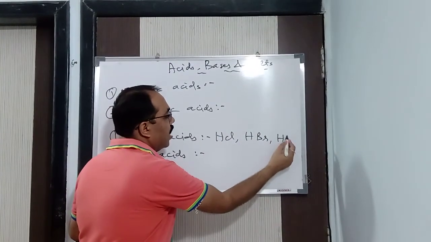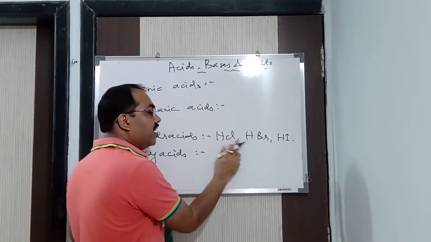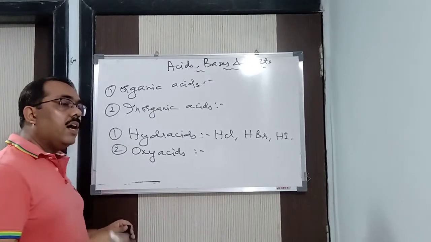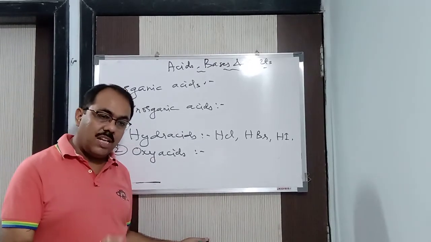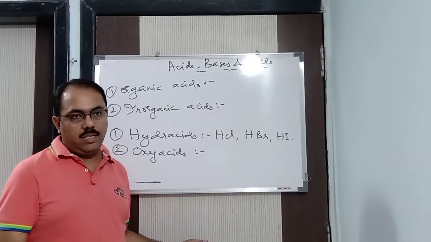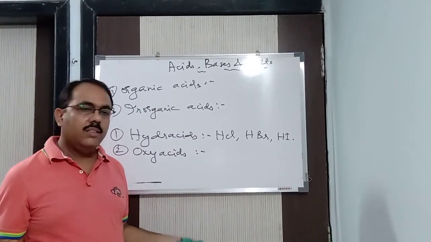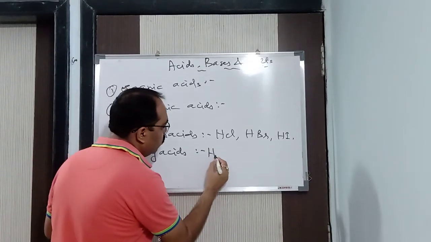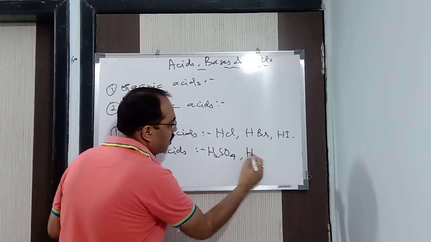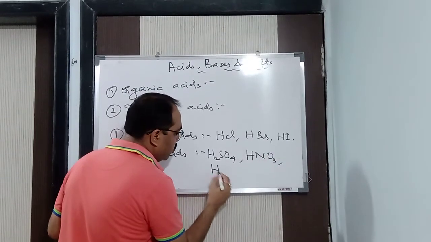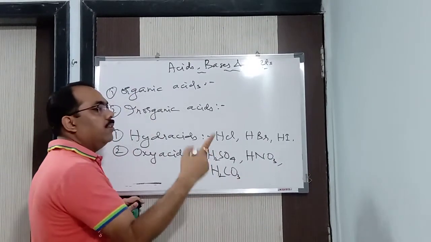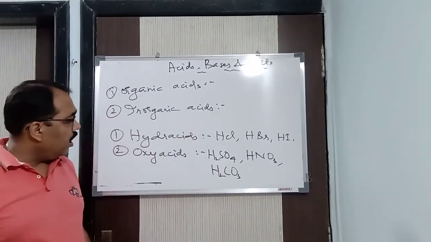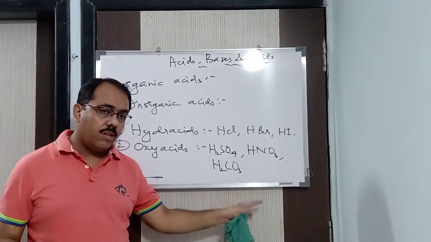HBr is a hydra acid. HI is a hydra acid. Because apart from hydrogen, if it contains a non-metallic element, that is said to be a hydra acid. Now, oxy acids means apart from hydrogen, oxygen and another non-metallic element are present. Acids means hydrogen will be there. Oxy acids means oxygen is there, and another non-metallic element. For example, H2SO4, HNO3, H2CO3, H3PO4, H2SiO3, silicic acid. These are known as oxy acids on the basis of composition.